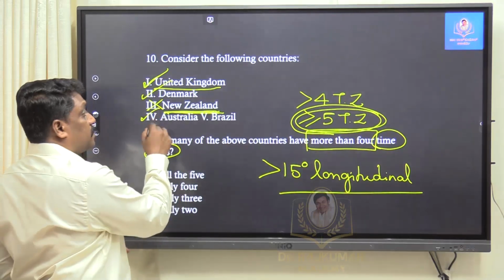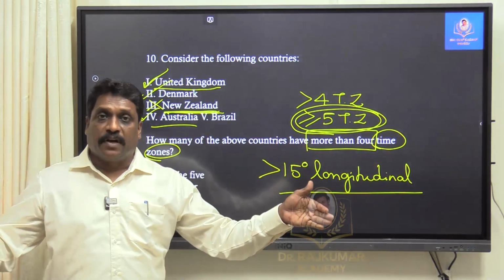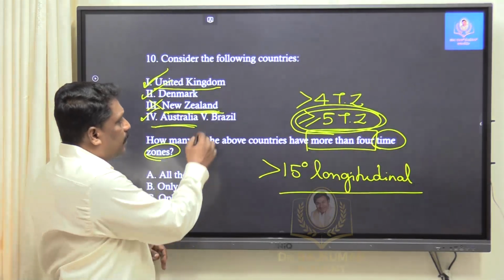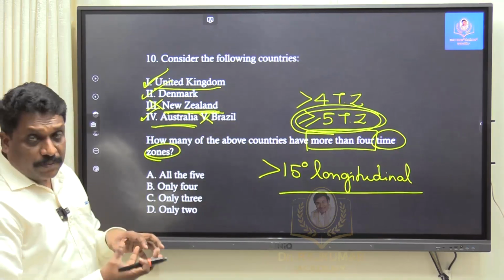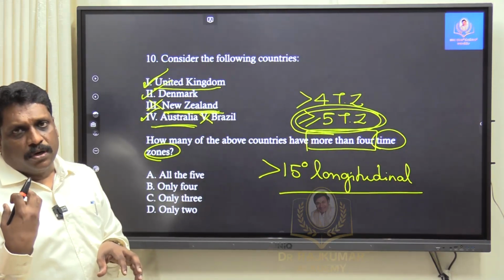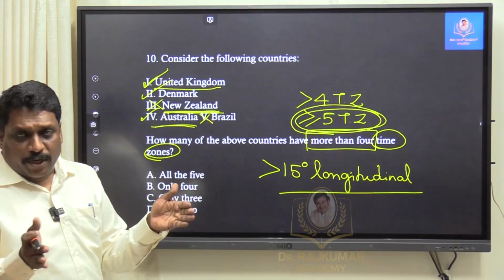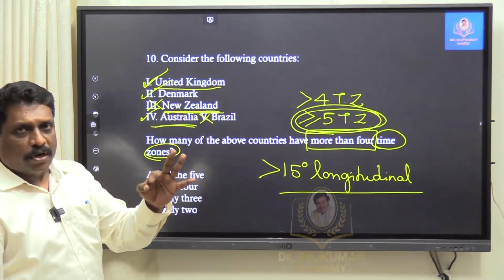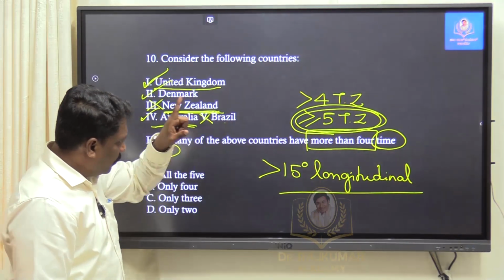Australia, yes. Australia is a vast country, right? Australia is longitudinally very vast. Yes, Australia has plenty of time zones. Now I am eliminating Brazil, right? Brazil I am eliminating because, including a very small time zone towards the western side, Brazil can have only 2 time zones, right? Only 2 time zones. If I also include the island territories of Brazil, I can include 3 time zones. So what I am excluding here is New Zealand, and what I am excluding here is Brazil.